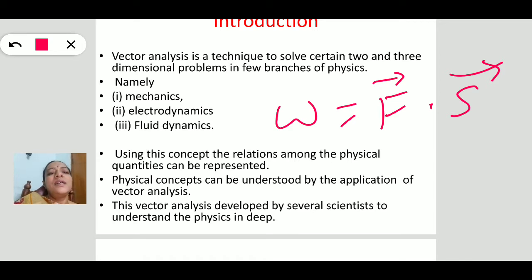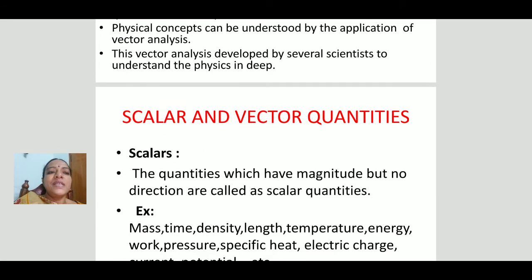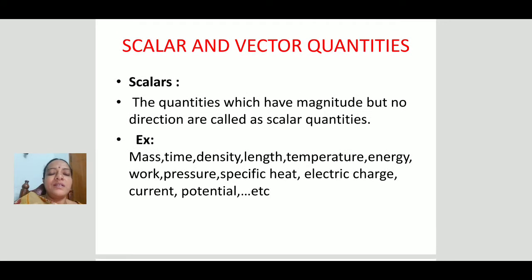So using this vector concept, the relationships between physical quantities, and physical concepts also, can be understood by the application of vector analysis. This vector analysis was developed by several scientists to understand physics in depth. So this is the introduction, that is, why we have to study vector analysis and its importance.